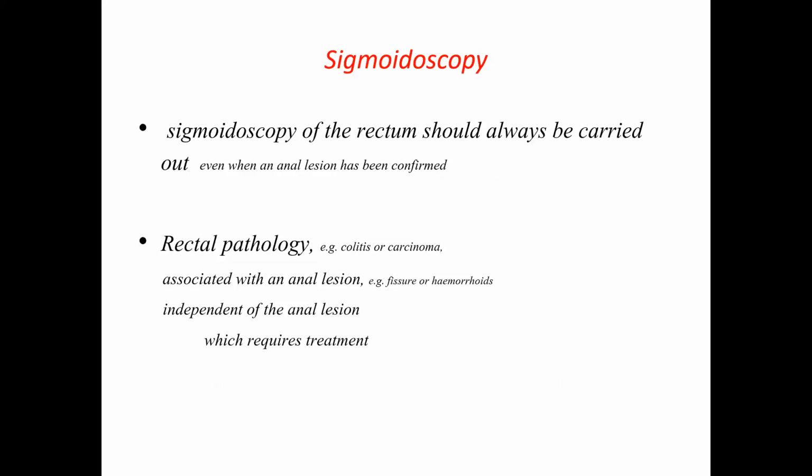If the proctoscopy is not informative, then you can do the sigmoidoscopy, which will examine the lower 25 centimeters of the bowel up to the rectosigmoid junction. This can be a rigid sigmoidoscope or a flexible sigmoidoscope, done to diagnose rectal and colonic pathologies.